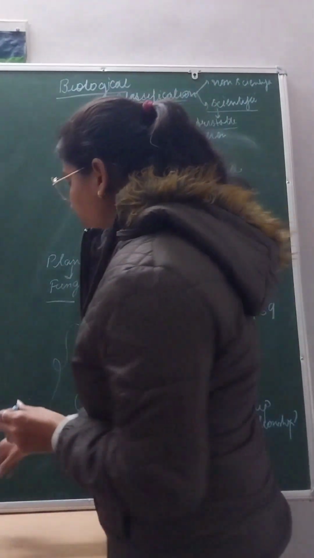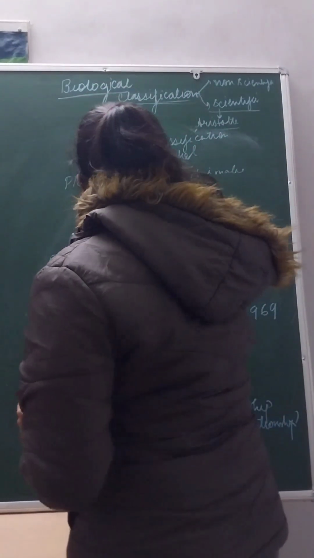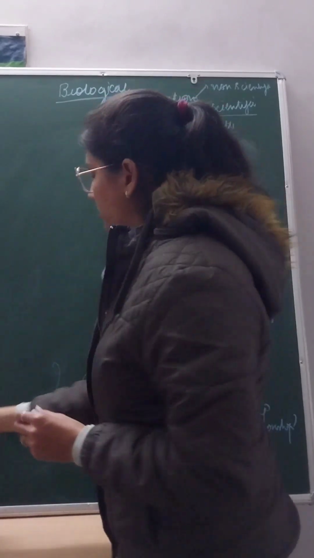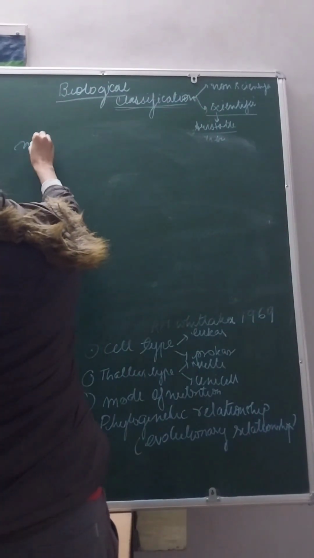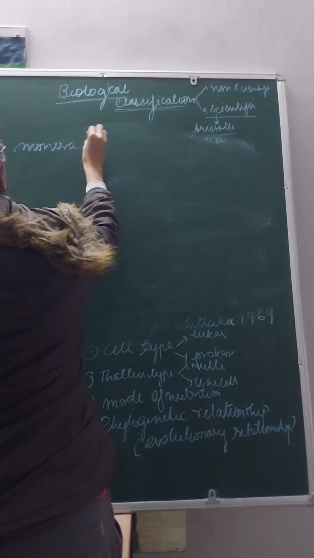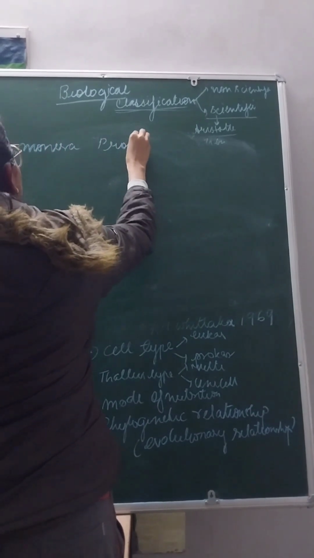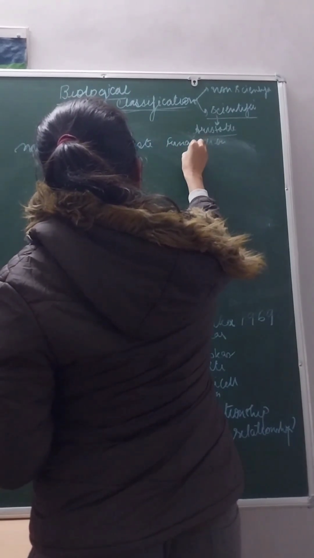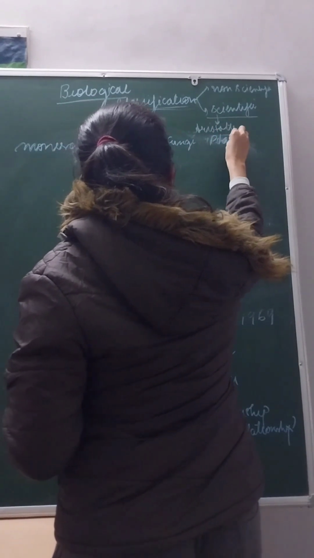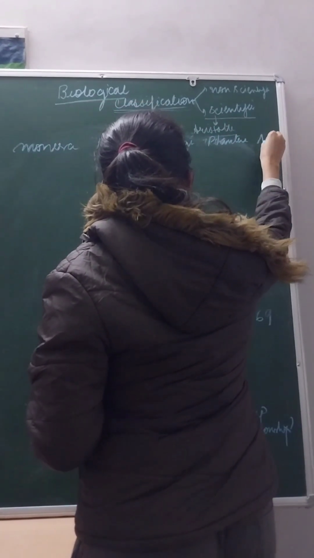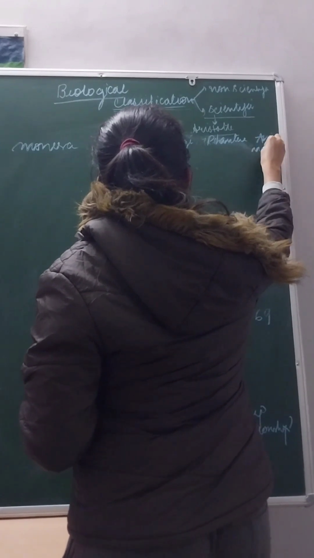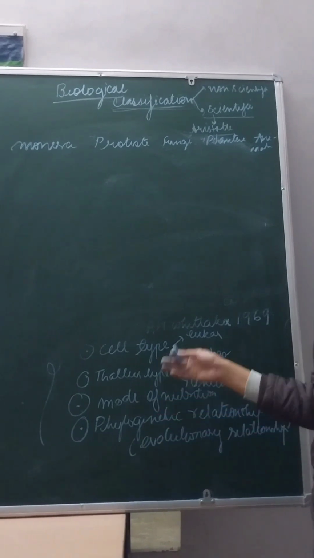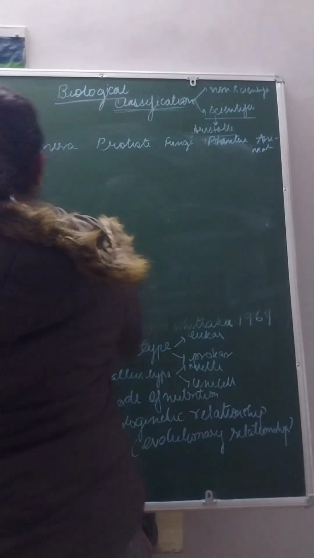Let's see. In 5 kingdom classification, we have Monera, Protista, fungi, then Plantae, and Animalia. Let's take a look in these criteria, which group has which type of cell type. First, see cell type.